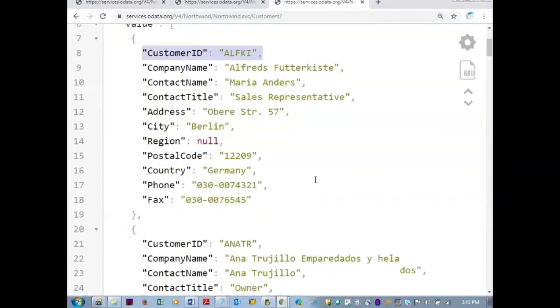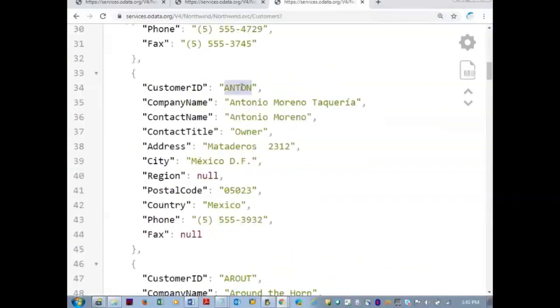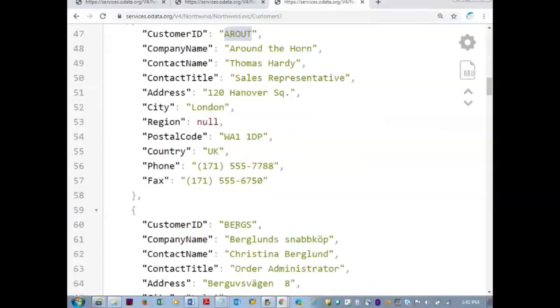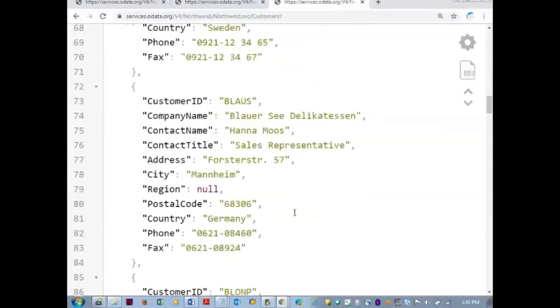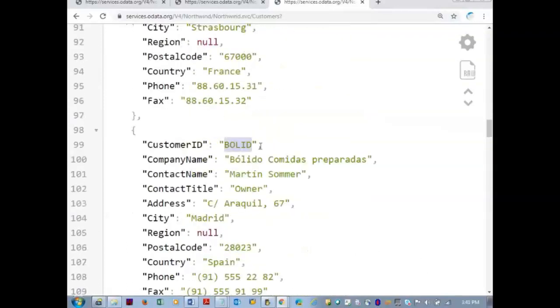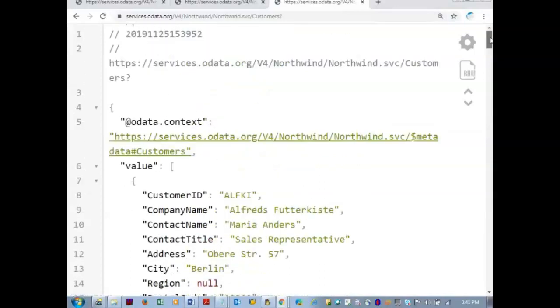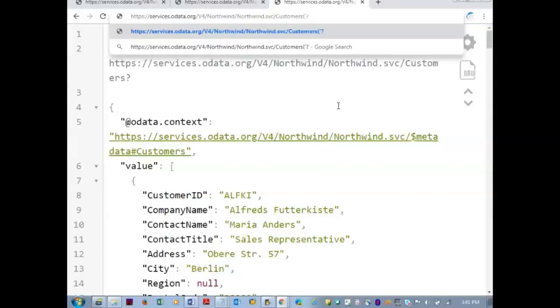Similarly, in the customers, if you see, there are lots of customer IDs. Anton is there, Harout is there, Burks is there. So any name, for example, Bolid is a customer ID. I want to get only this single record, Bolid. So I need to pass it in single quotes.